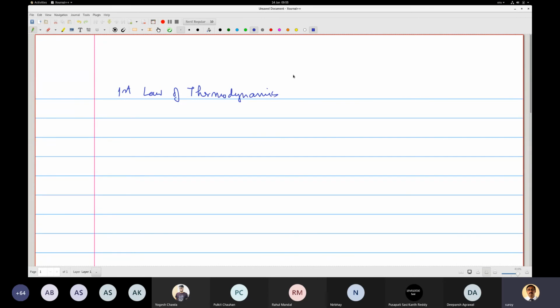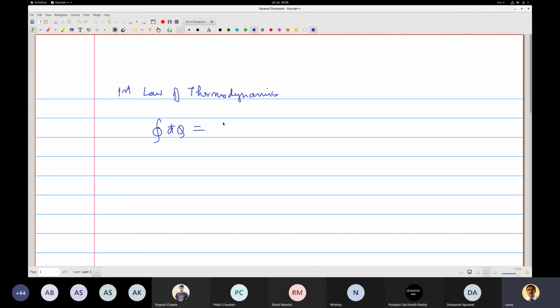As I told you, the first law is basically energy balance or conservation of energy. A statement of the first law is that during any cycle that a system undergoes, the cyclic integral of heat is proportional to the cyclic integral of work. So basically what it's saying is